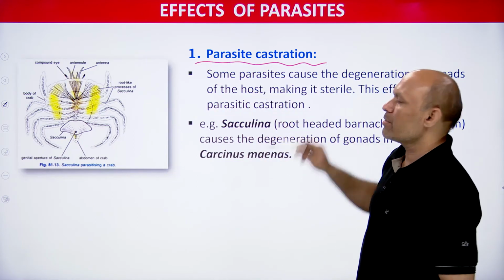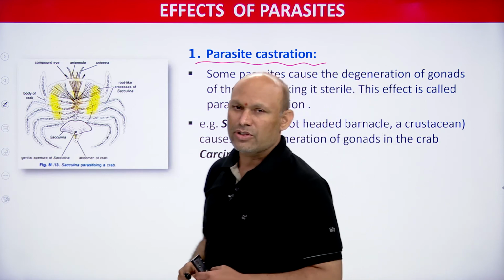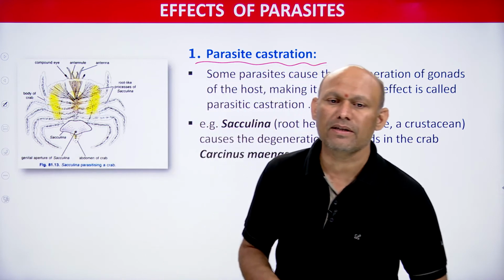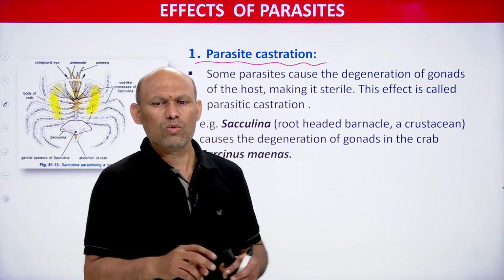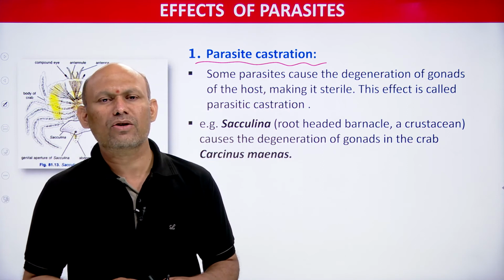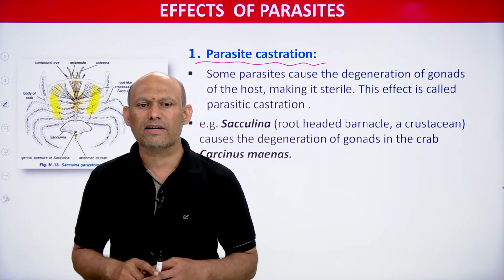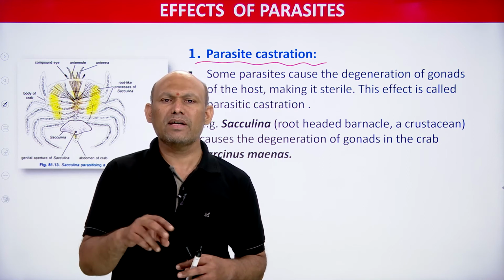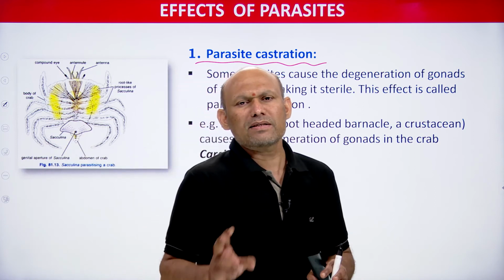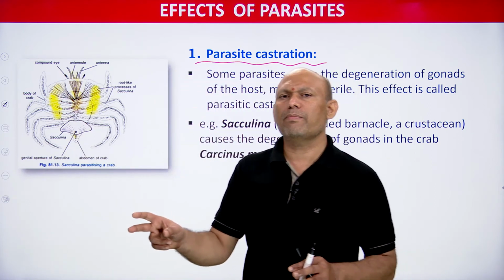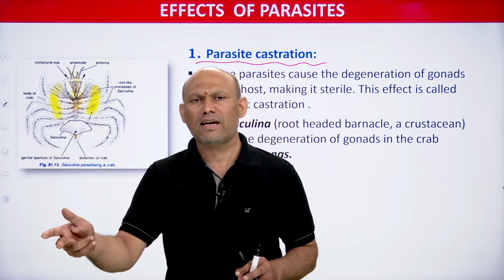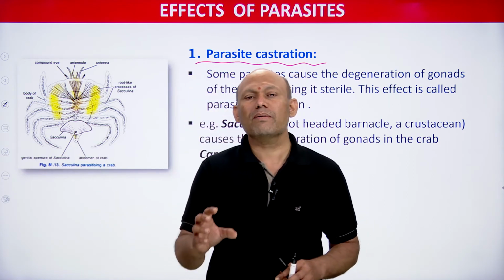This word you need to remember, it's very simple, parasitic castration. So what is parasitic castration? What does it mean? See, some parasites, whenever they infect their host, cause degeneration of the host gonad, and they make their host sterile, and this phenomenon is called parasitic castration. It's very simple. Parasitic means associated with parasites, castration means making sterile, right?